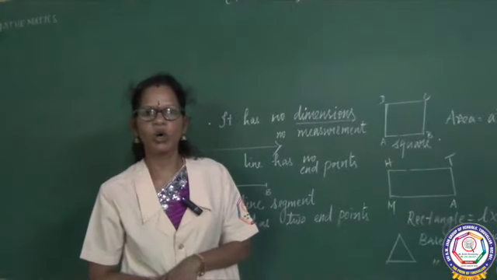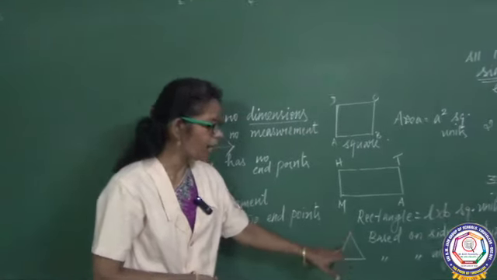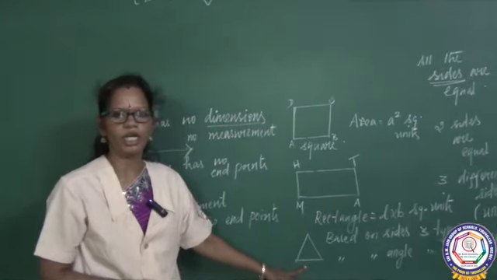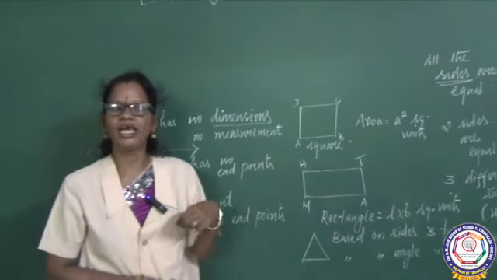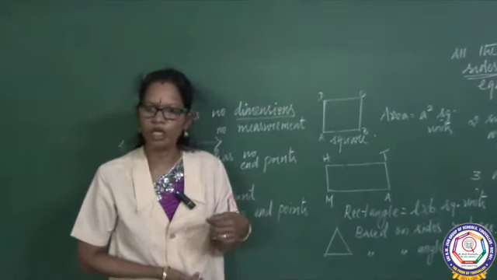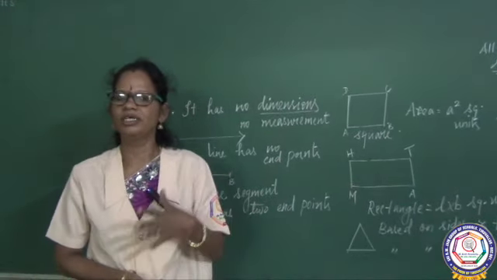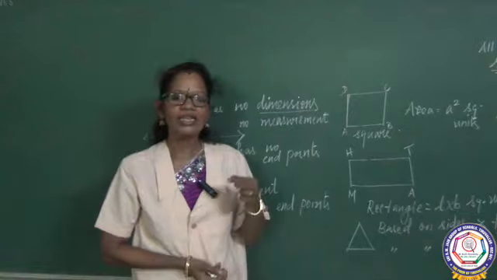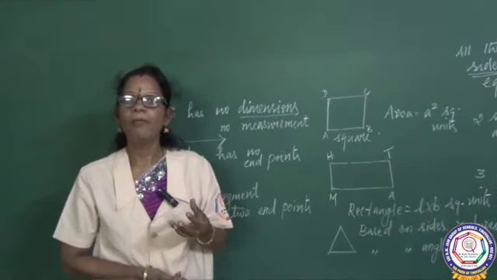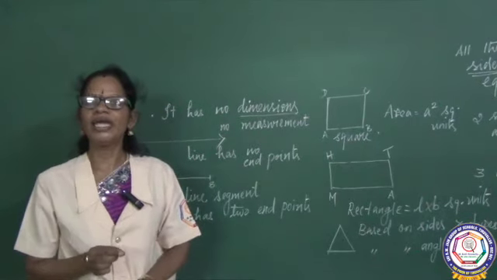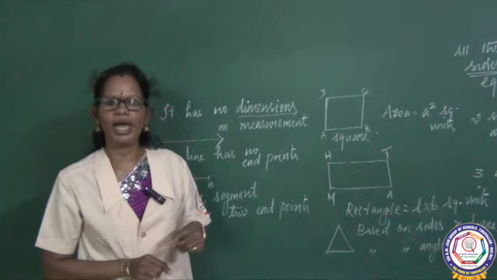For example, if the base and height are given, you can find the area of a triangle easily. Today I am going to teach an elegant way to find the area of a triangle by using the coordinates of its vertices.